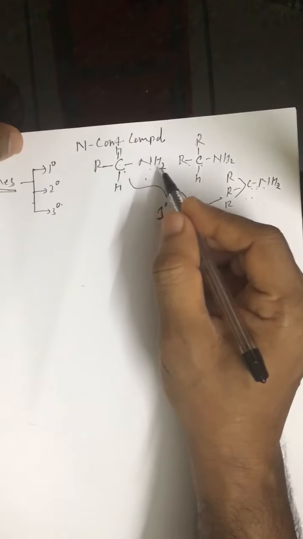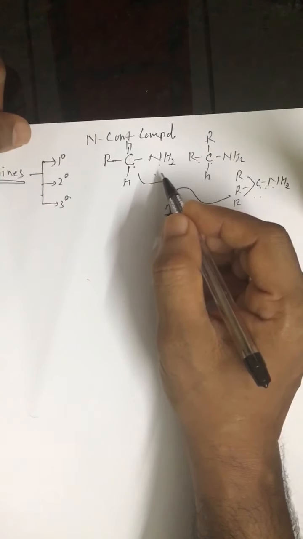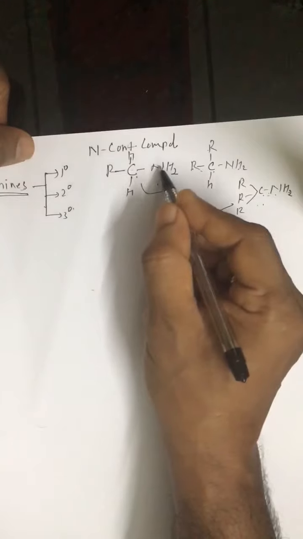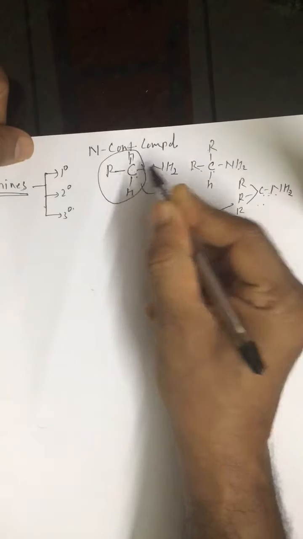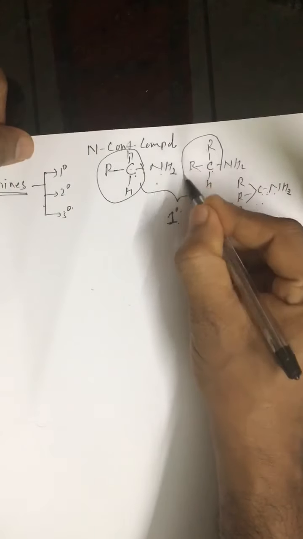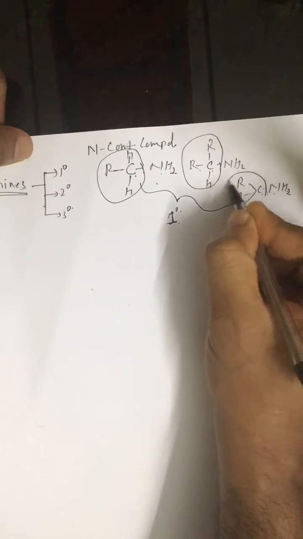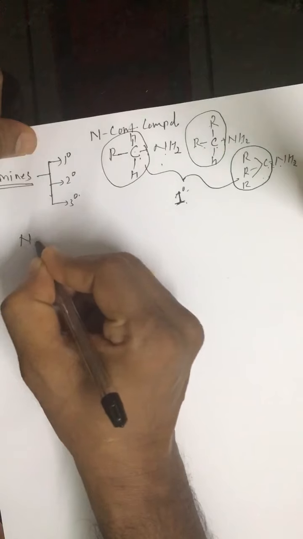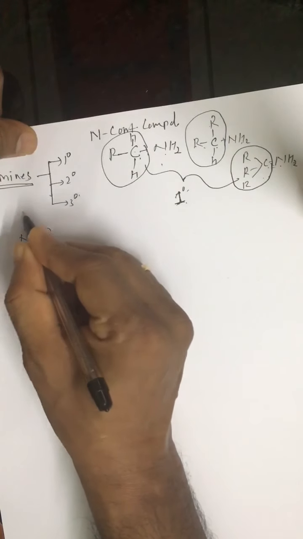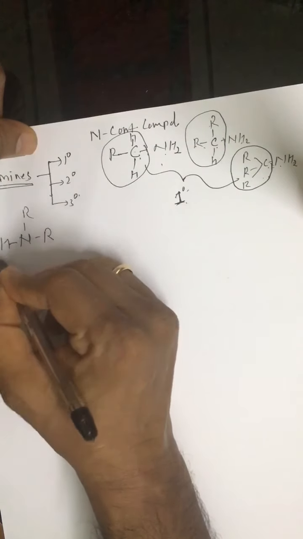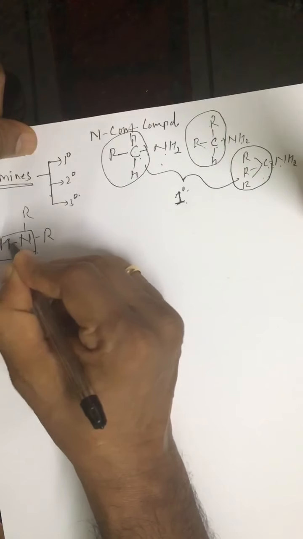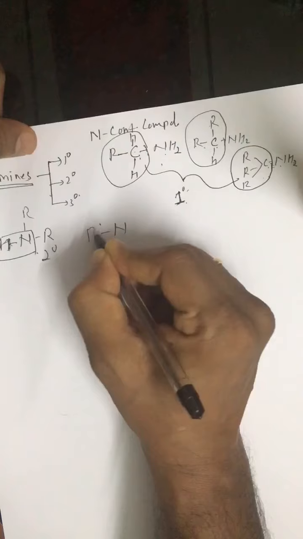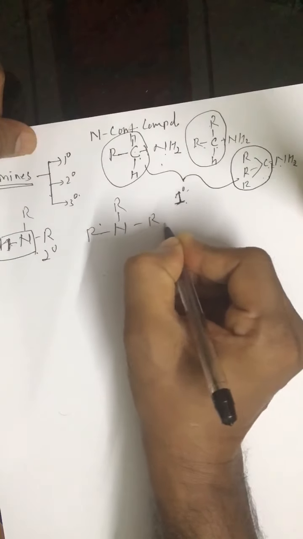Here the classification is based on nitrogen. If nitrogen is attached to one alkyl group, it is called primary. And if nitrogen is bonded to two alkyl groups like this, where the functional group is NH, it is called secondary. And if nitrogen is bonded to three alkyl groups, it is called tertiary.